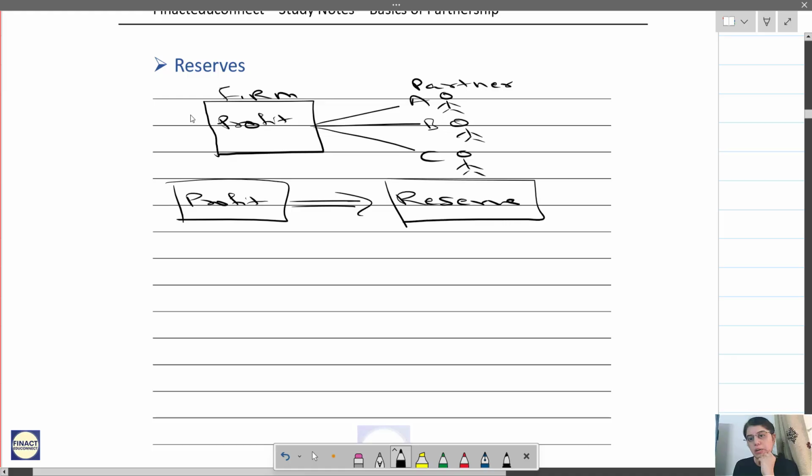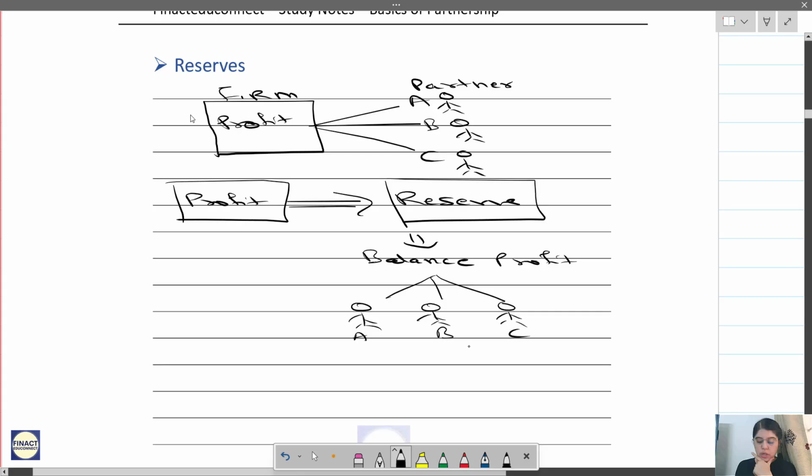It will create a reserve of that profit, and once this is done, whatever is the balance profit after deducting the reserve will be distributed to partners.